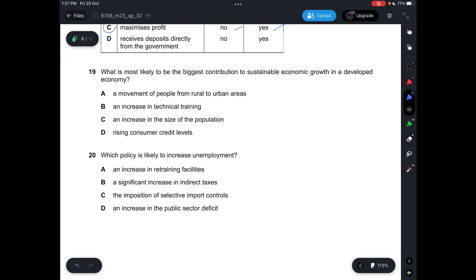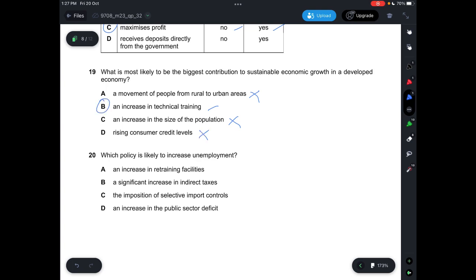Question 19, what is most likely to be the biggest contribution to sustainable economic growth in a developed economy? So sustainable economic growth. So let's say A, it says a movement of people from rural to urban areas will not contribute to that because there will be more houses built and all those. B says an increase in technical training. Yes, because technical training so that people would be able to use more capital goods, improve and then maybe produce renewable energy sources and all those. And C says an increase in the size of population that will result in not sustainable economic growth because there will be more people consuming stuff. It will result in more pollution. And D says rising consumer credit levels. This is incorrect. So answer is B.